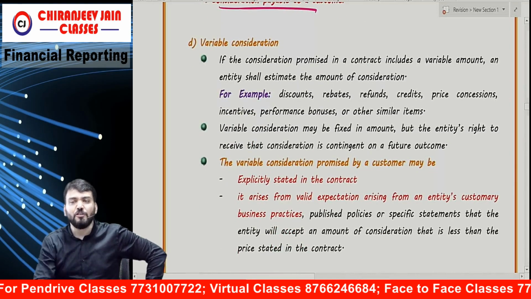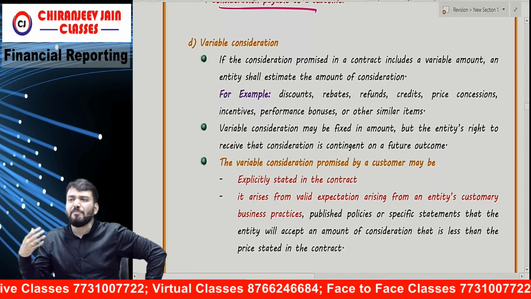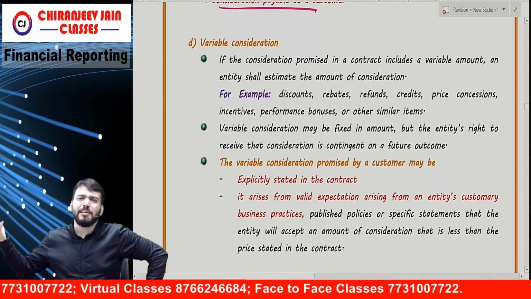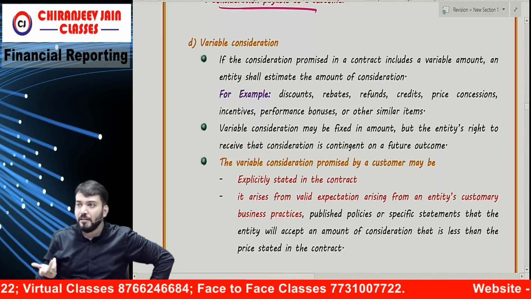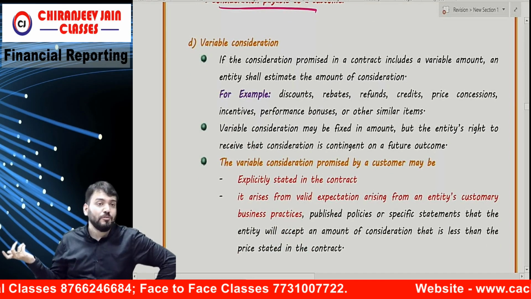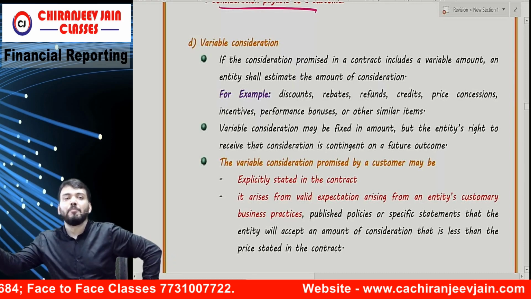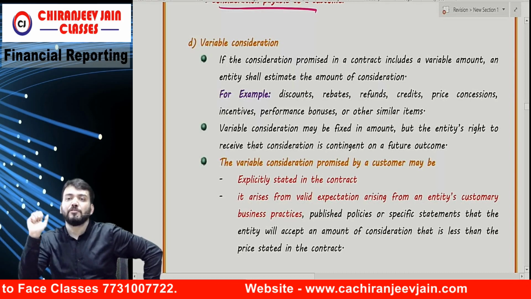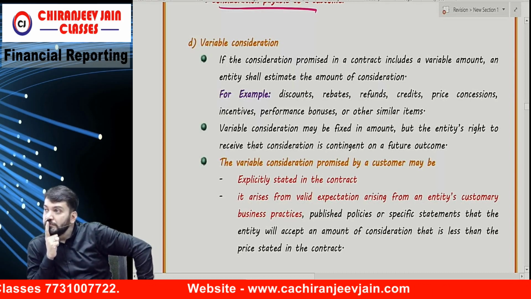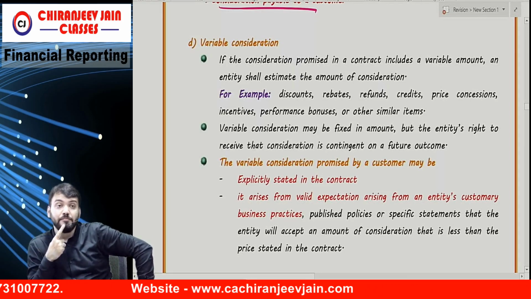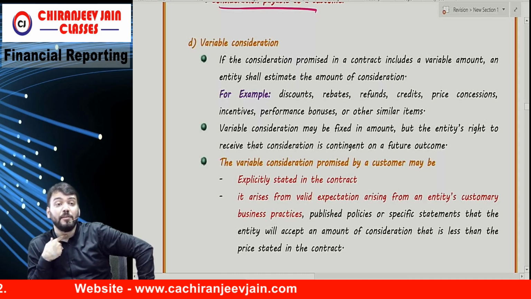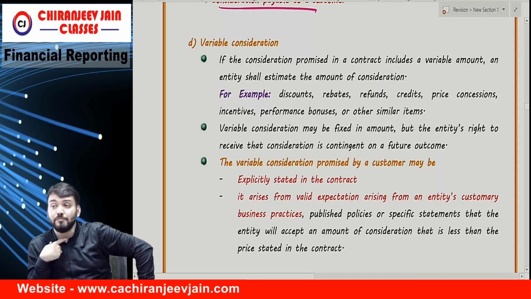Variable consideration, I think you have understood what I want to say. It will include amounts known only in the future. Right now we don't know. Say transaction price is 9,000, but if you pay early, I will give a 5% discount. That is variable. Whether that discount will be availed or not, we don't know.